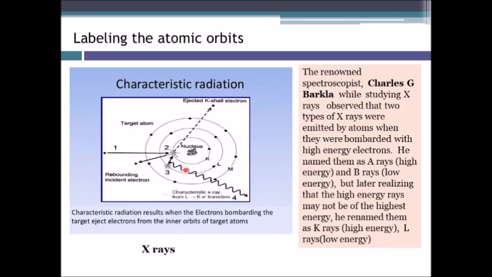And Barkla observed initially that we can name them A rays as the high energy rays and B rays as the low energy rays. But later he realized that A rays need not be the highest energy, there can be still some more. So he kept place for 10 more discoveries to come along, and he started from K, L, M, N and so on, naming the orbits.